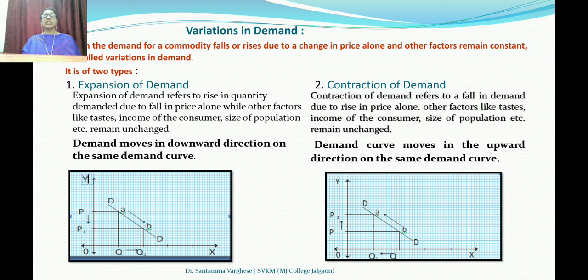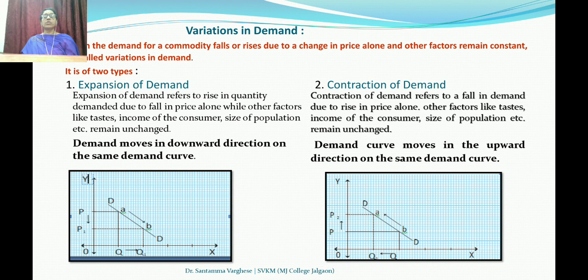Next is contraction, the opposite of expansion: contracting, becoming less. Contraction of demand refers to the fall in demand due to the rise in price. Other factors like income, taste of the consumer, size of the population, etc. remain unchanged.